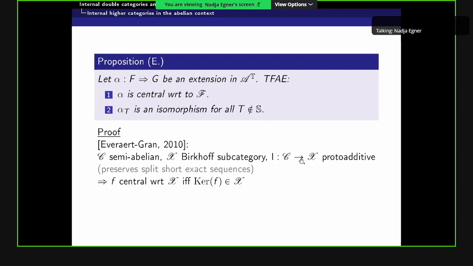So here we have an abelian category. F is a Birkhoff subcategory, and in our case, I is even additive, so it preserves all short exact sequences. So we can apply the theorem, and here we get that the kernel of alpha is in F if and only if the kernel of alpha T is 0 for all T which are not in S. And this means that alpha T must be a monomorphism, and then as before it follows that alpha T is an isomorphism.